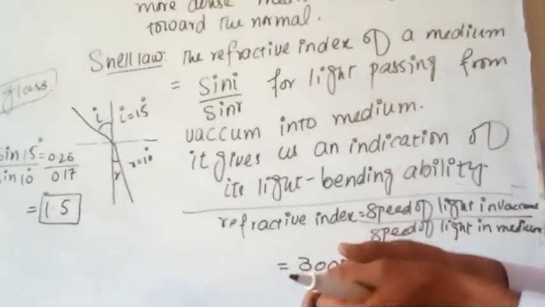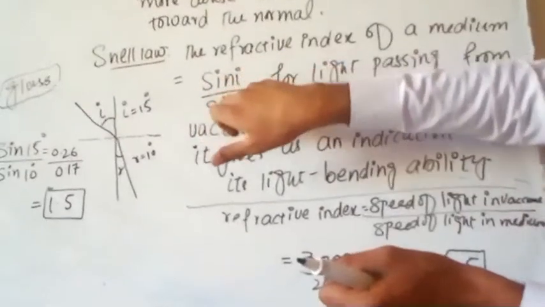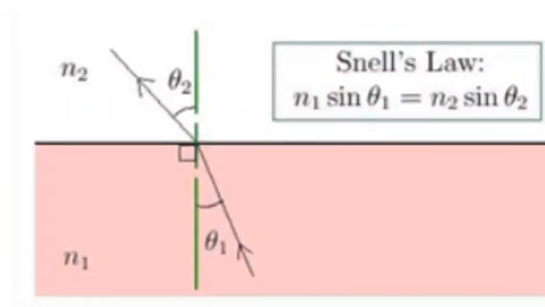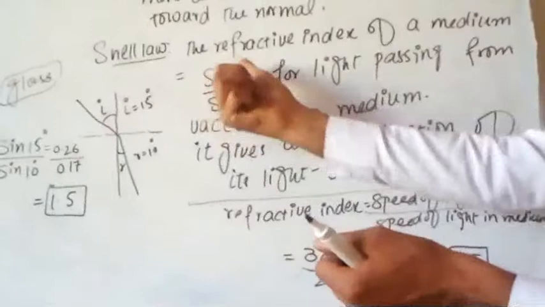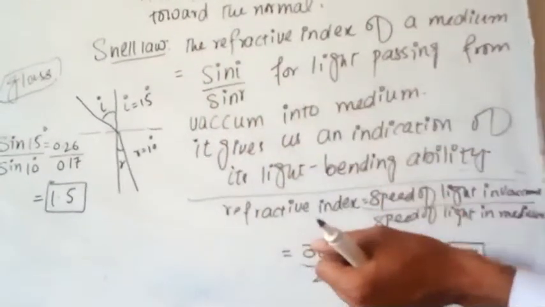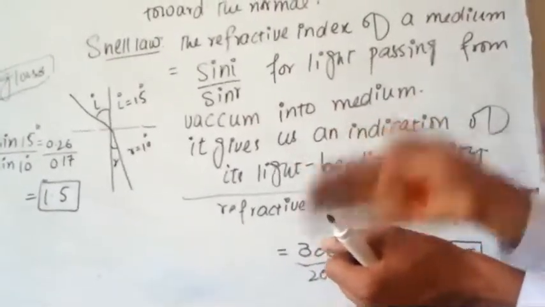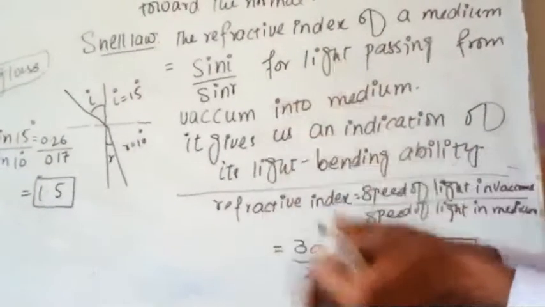We can find this value by taking the sine of the angle of incidence divided by the sine of the angle of refraction. If we take the sine of the incident angle and the sine of the refracted angle, we can find the value of the refractive index, and this value will give us the indication of the light bending ability of the medium.